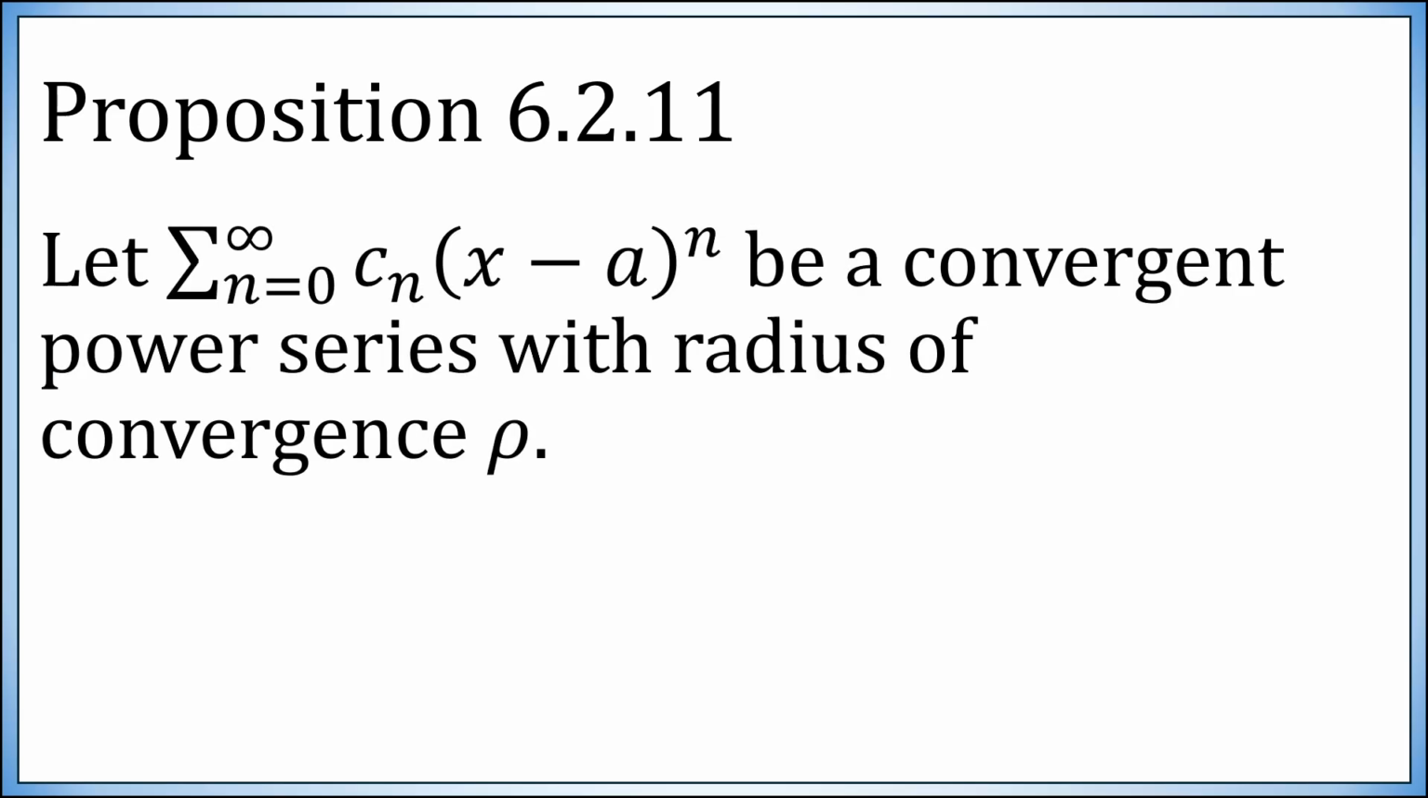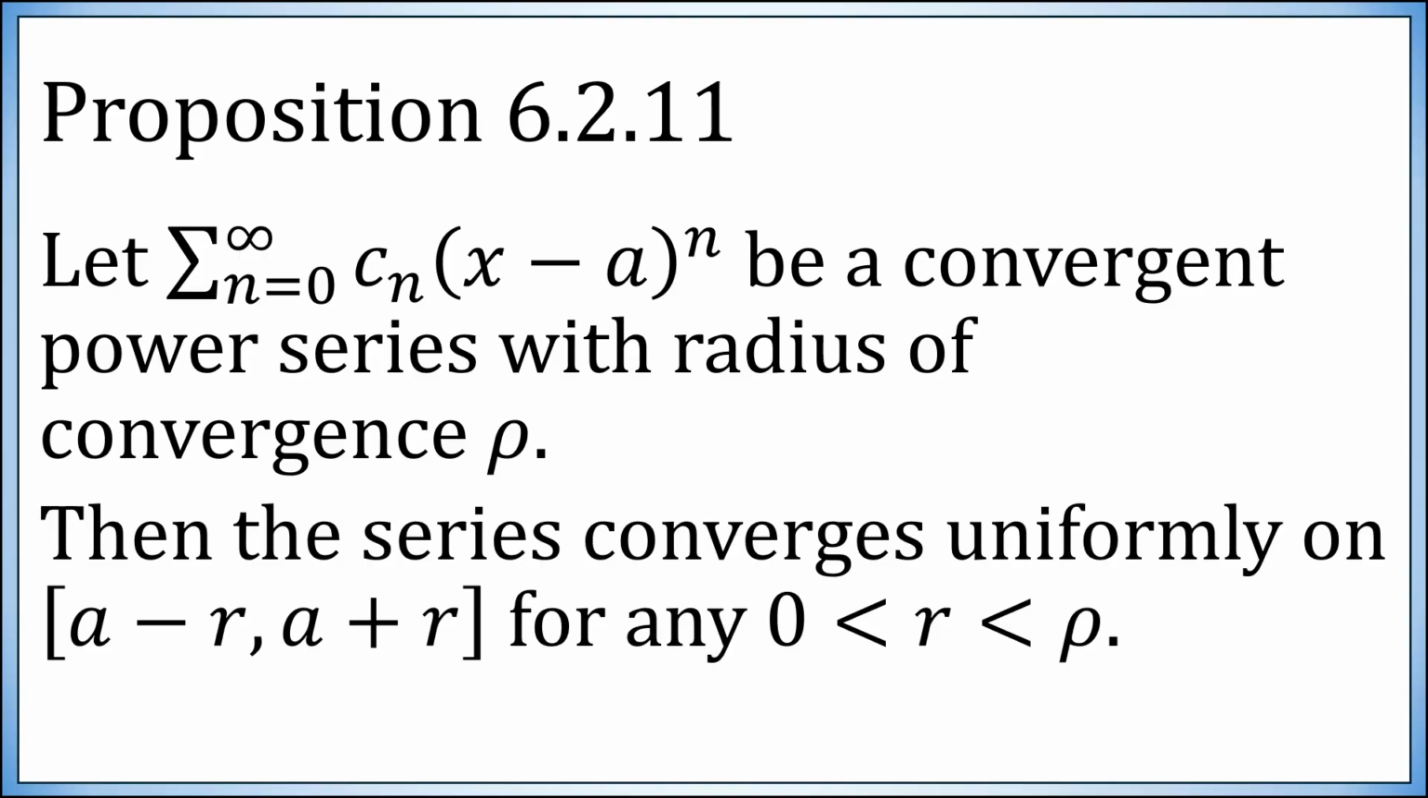First up then is proposition 6.2.11. Suppose you have a power series which is convergent, has a radius of convergence rho. We're always going to assume that this radius of convergence is positive, by the way. Then the series must converge uniformly on any interval of the form a plus or minus r, where r is any positive number less than rho. So any closed interval centered at the center of the power series and contained within the interval of convergence, on that interval, including the endpoints, the power series will converge uniformly.